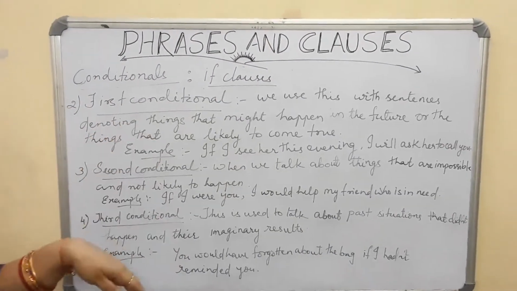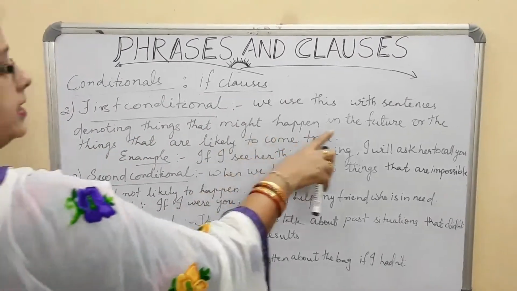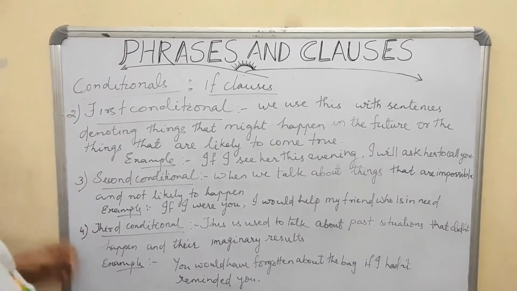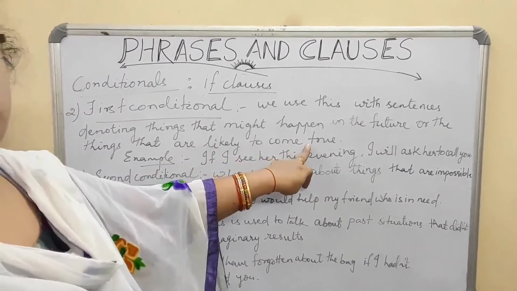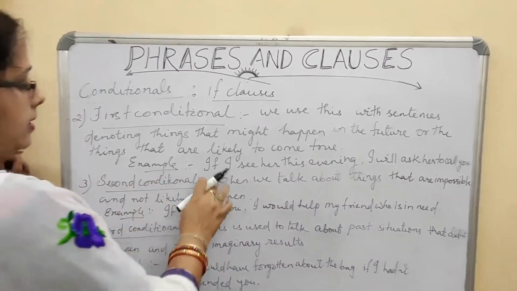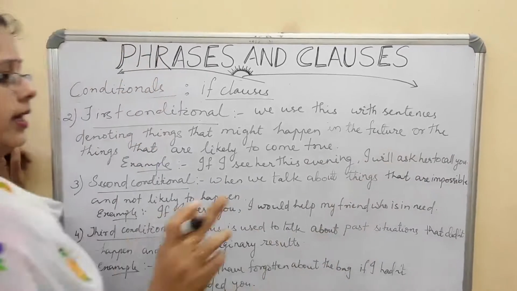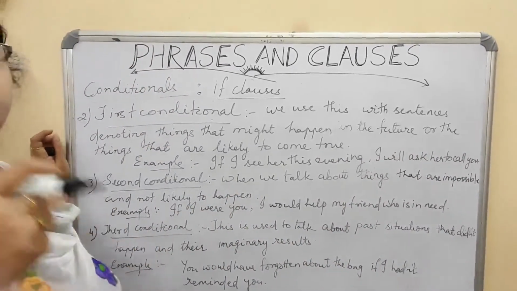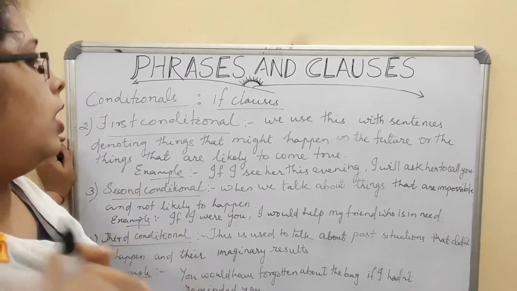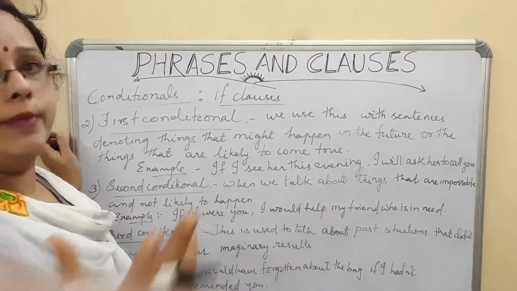Now see, we use the first conditional with sentences denoting things that might happen in the future or things that are likely to come true. हो सकता है, होने के chances हैं. For example, if I see her this evening, I will ask her to call him. मतलब अगर मैं उससे मिली शाम को तो मैं उसको बोलूँगी कॉल करने के लिए. अगर लगा if I, that means it might happen, it may not also happen.